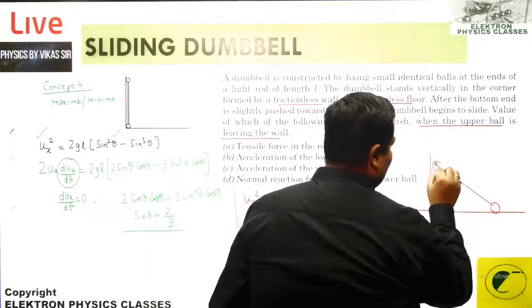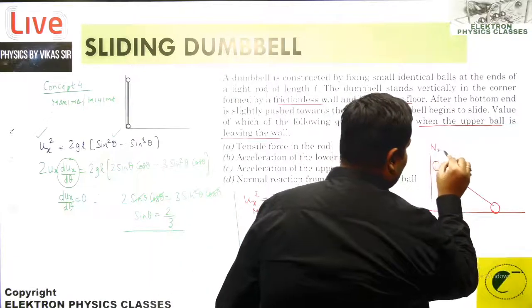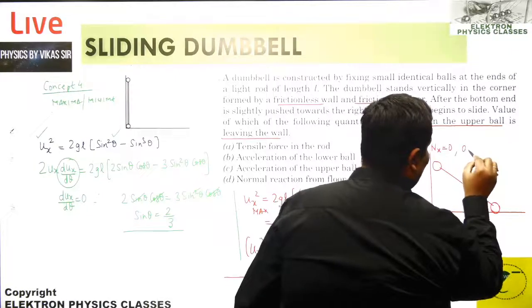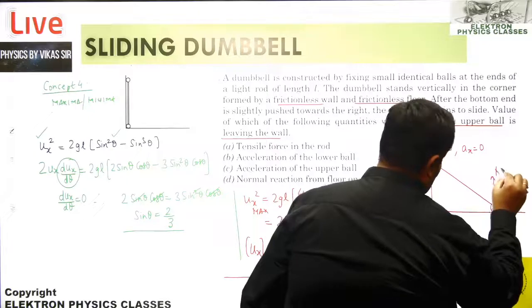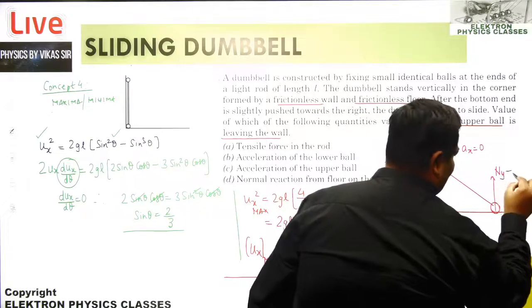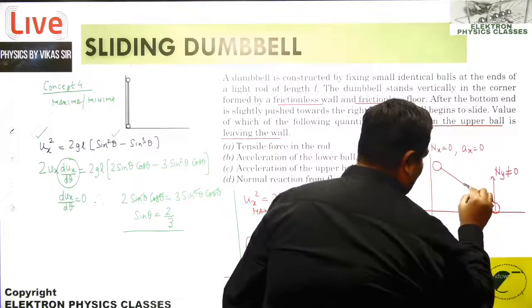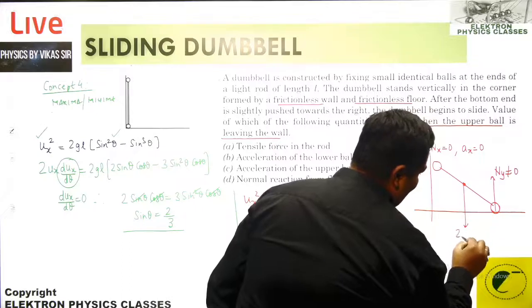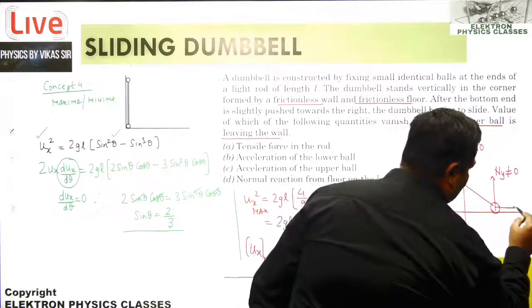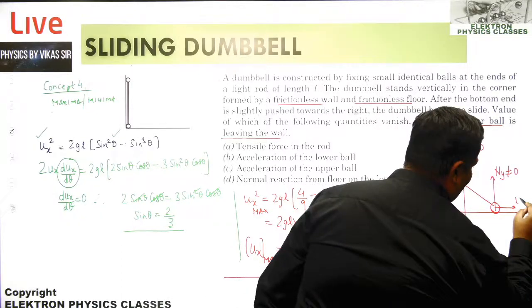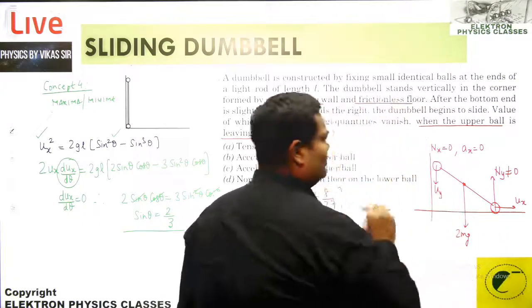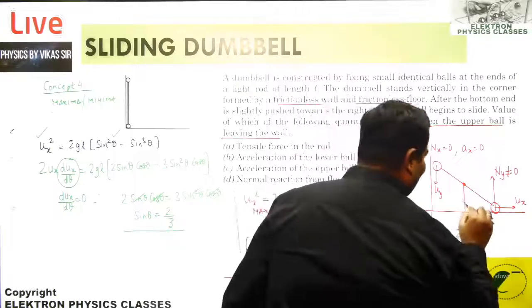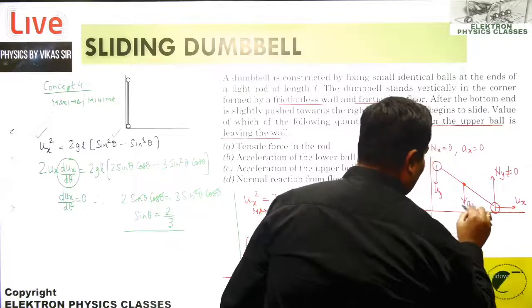So what happened? This left the contact, so the Nx was 0, and so the ax was 0. Was the normal from the y 0? No, definitely no. There was a contact over there, and there was of course the center of gravity force also acting over there, and there was supposed to be the ux also over here, and there is supposed to be the uy also over here, and ax has become 0, ay still acts, ay still acts.